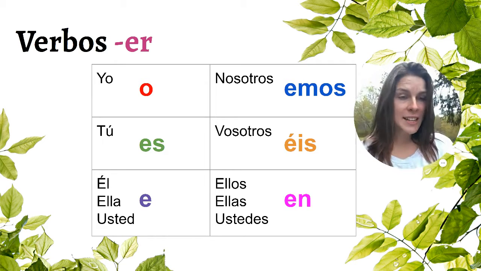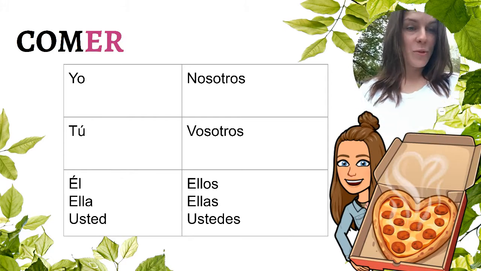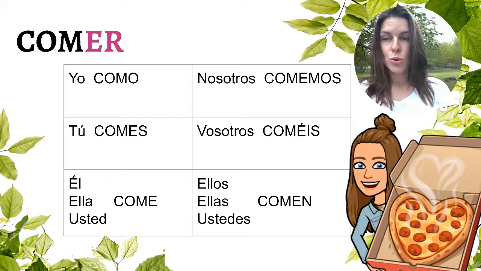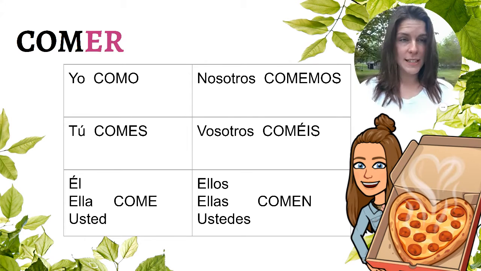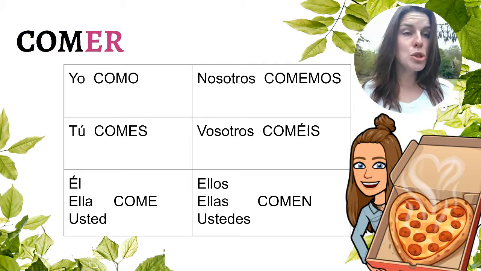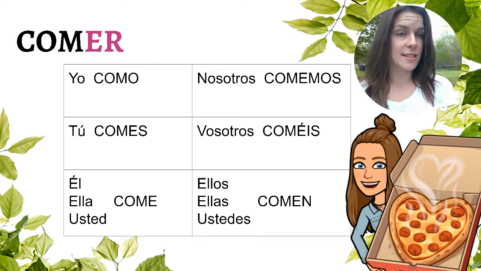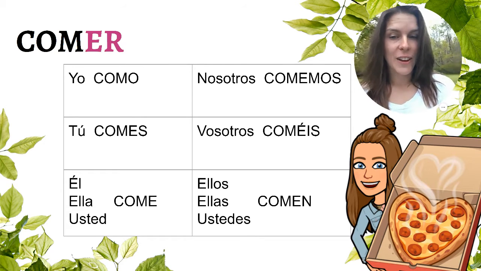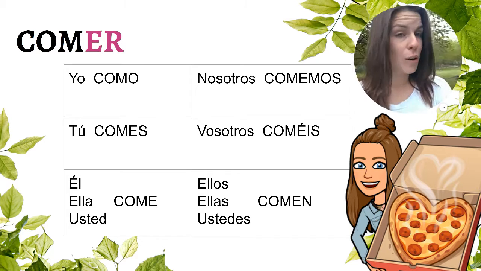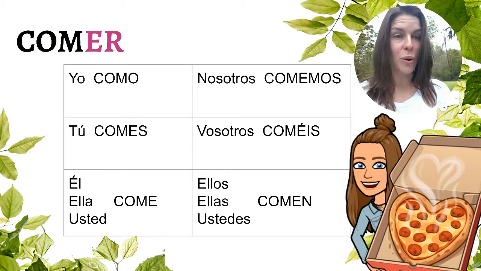So let's take a look at the next chart. To your right, it should say comer. So you could say, yo como pizza. Tú comes pizza. Él come pizza. Ella come. Nosotros comemos. Take a look at your vosotros. It has your E with an accent over the E. And ellos, ellas, ustedes comen. So this is your first example. You take off the ER ending and you put back your endings.